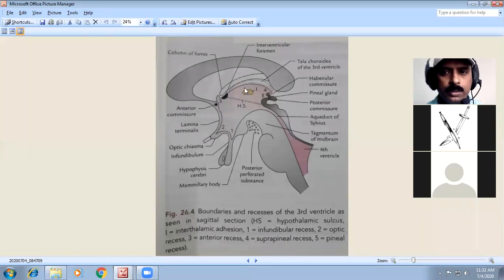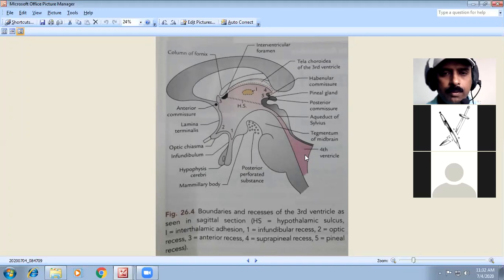I have told you about the formation of CSF, and the normal quantity, which is 150 ml, with secretion of about 200 ml per hour. It is formed at the choroid plexus in the lateral ventricle, and from there passes to the third, to the fourth, and to the subarachnoid space through the foramina of Luschka and Magendie.